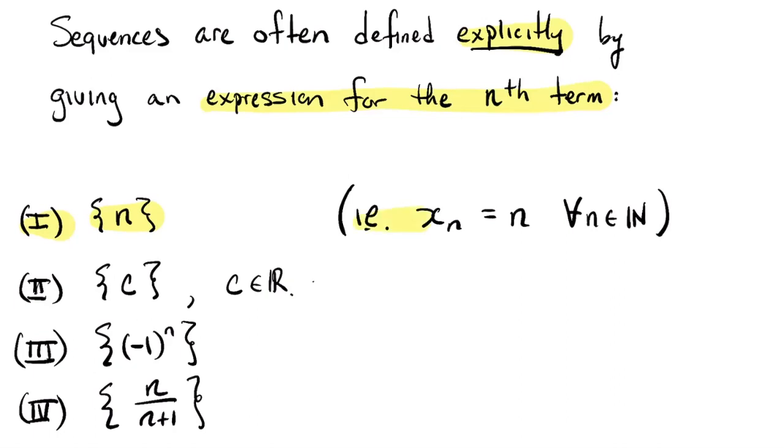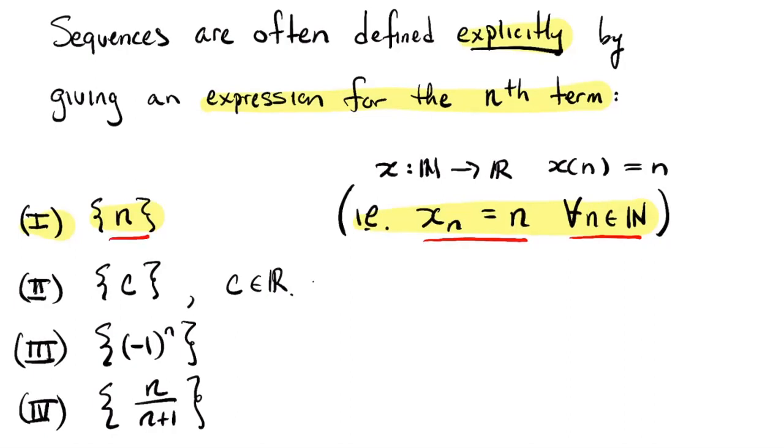So this is a notational way of saying, okay, if you want to be super formal about this, I've got a function called x. Its domain is the natural numbers, its codomain is the real numbers, and its value at any natural number is that natural number. So this is just the identity sequence. We'll briefly write all of that down in this form over here. Either just write x sub n is equal to n. I like to be careful and specify what n's I'm talking about. It's the entire set of natural numbers. Or I just write that very briefly like this.